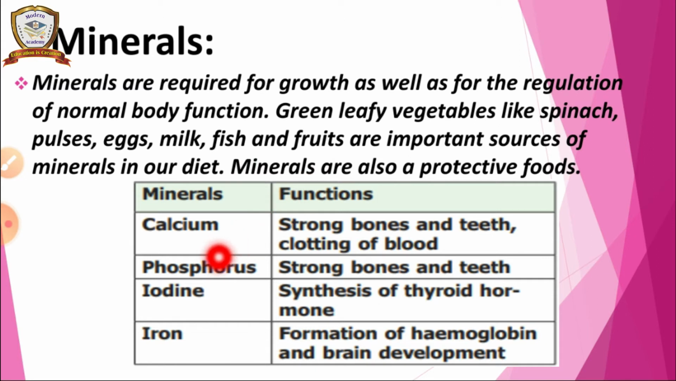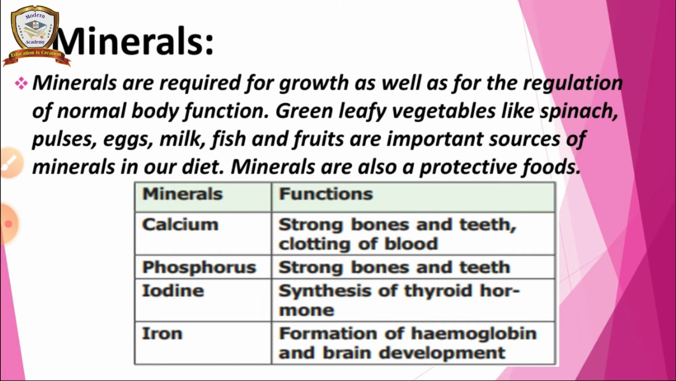And here these are the minerals: calcium, phosphorus, iodine, iron. The function of calcium is strong bones and teeth, and clotting of blood. Okay, if we get the proper calcium, this is the work of the calcium. And for strong bones and teeth, phosphorus also supports, and iodine is for synthesis of thyroid hormone.